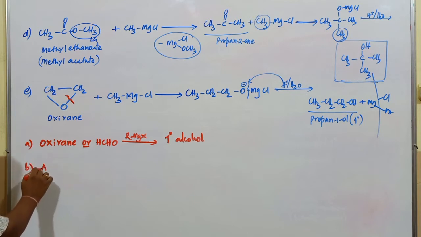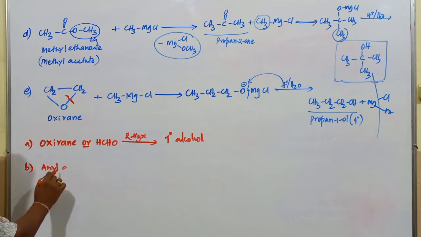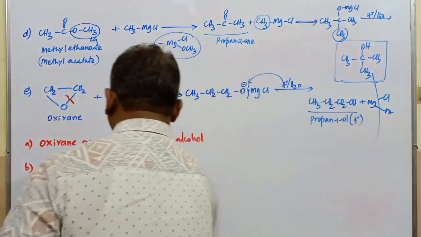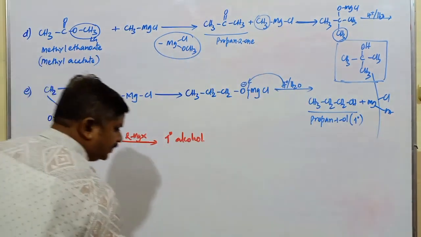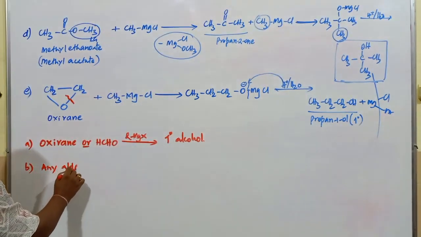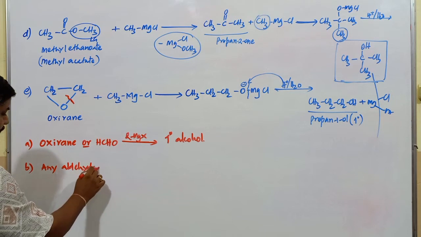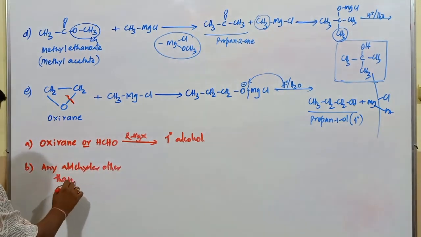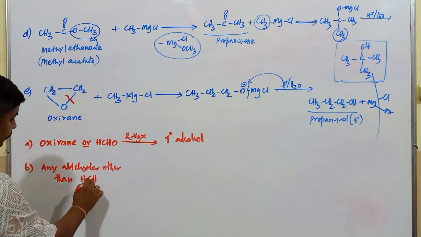Second one, any aldehyde other than formaldehyde, other than HCHO.